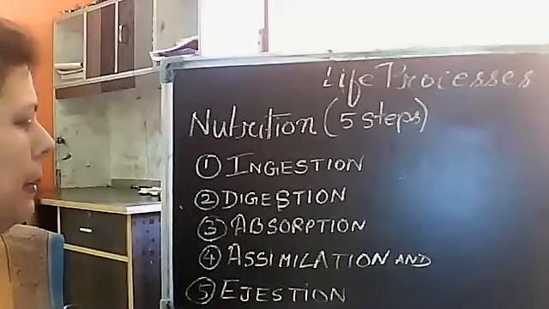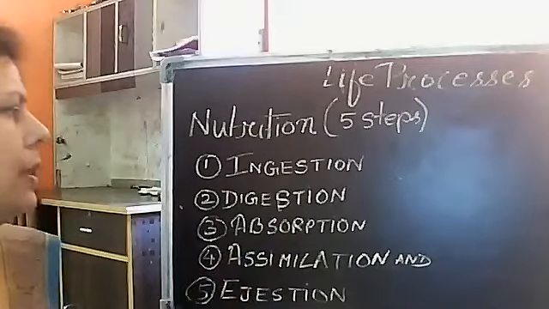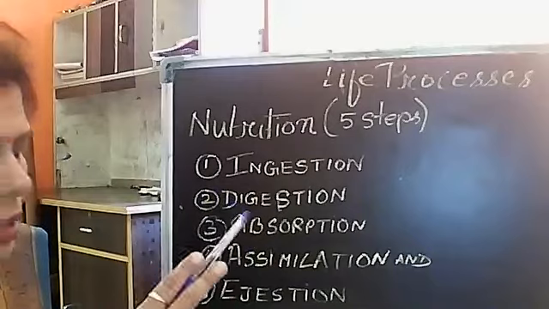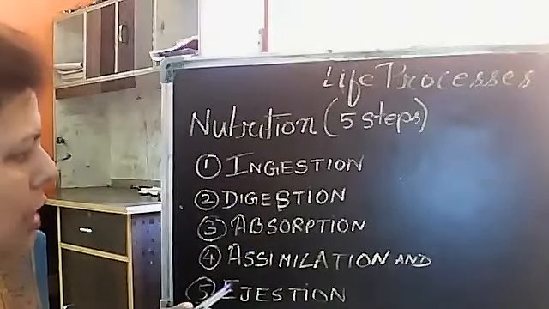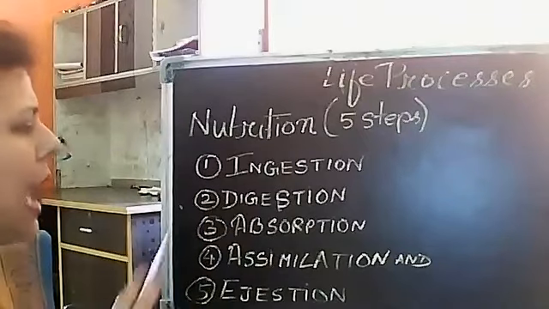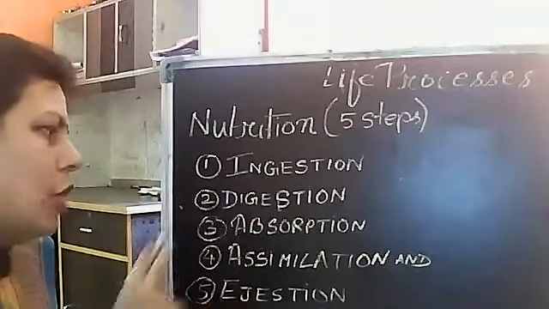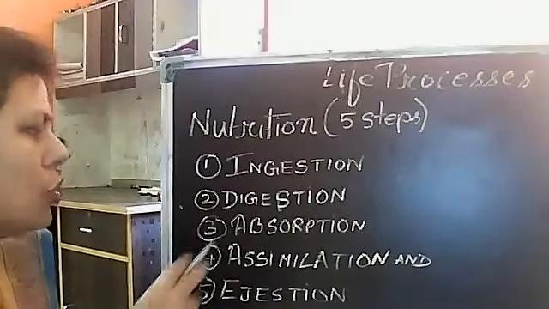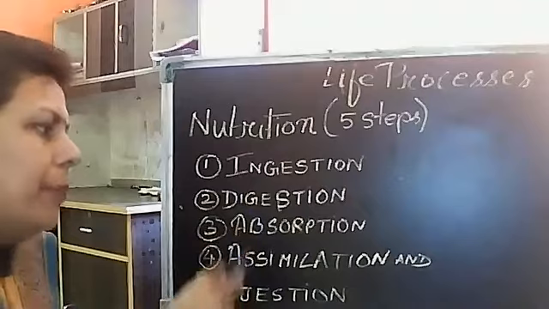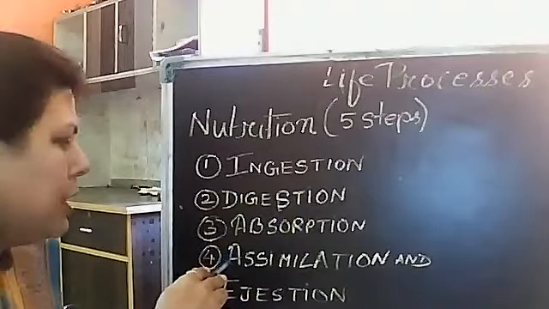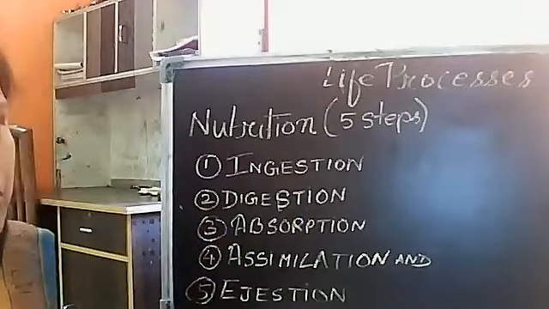And assimilation means the utilization. Say for example, we have taken complex food, that is carbohydrate in the form of starch. Through digestion, it is converted into glucose, and that glucose is absorbed in our body and stored in our cell. So whenever we need energy, that glucose will help, and that is completed through the assimilation process.